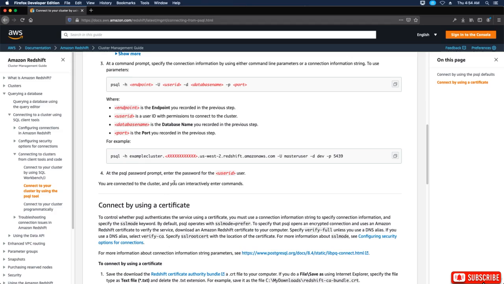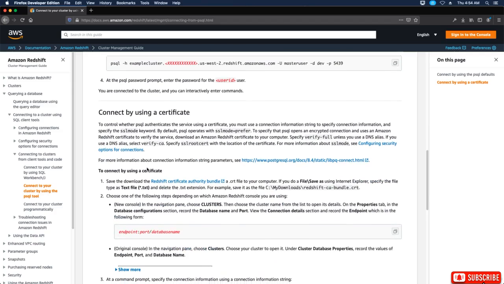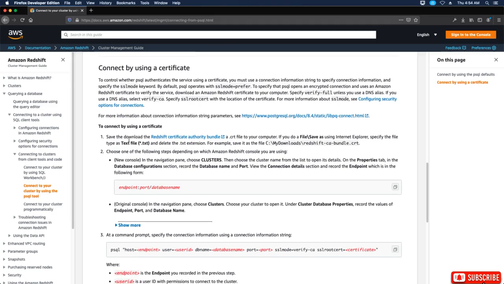You are connected to the cluster and can interactively enter commands. Connect by using a certificate. To connect by using a certificate, save the downloaded Redshift certificate authority bundle .crt file to your computer, and then choose one of the following steps depending on which Amazon Redshift console you're using. So we're going to use the new one again.